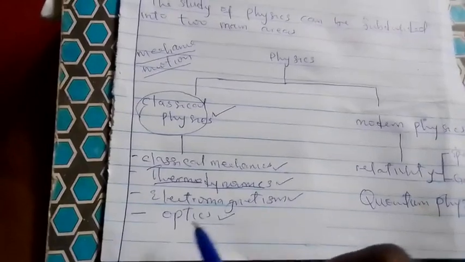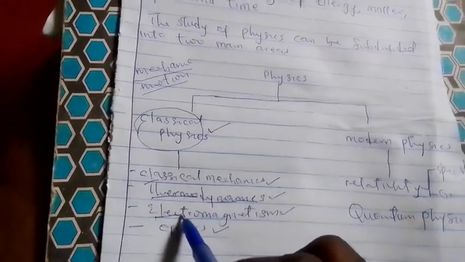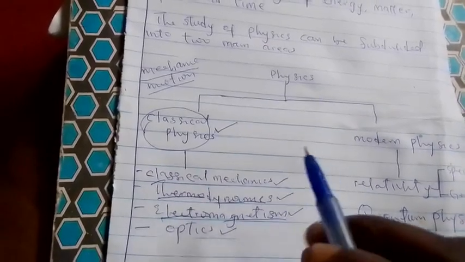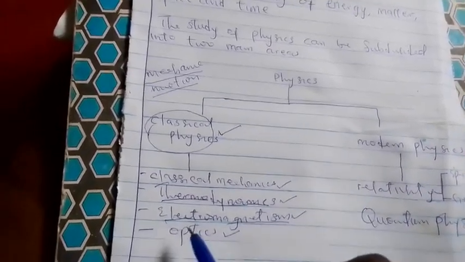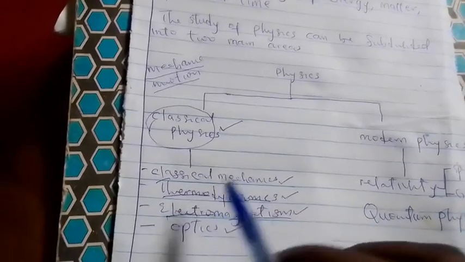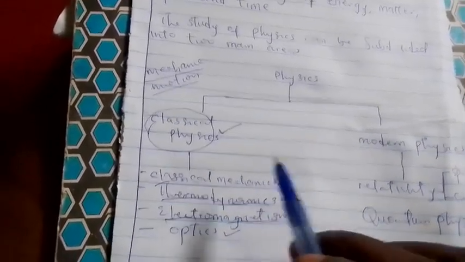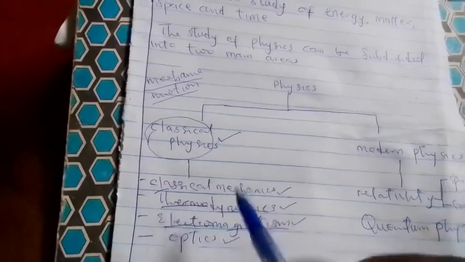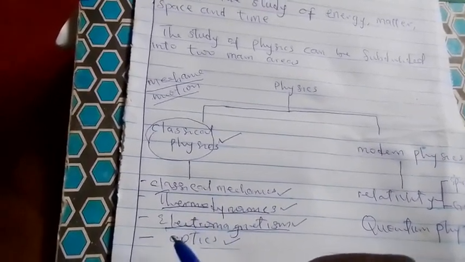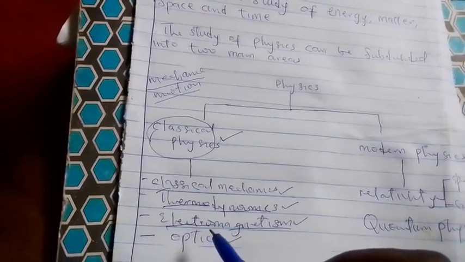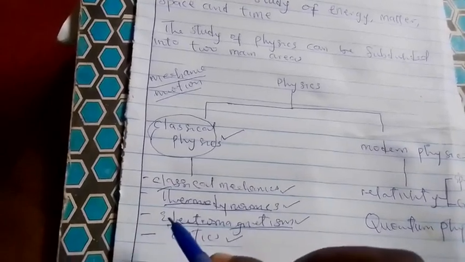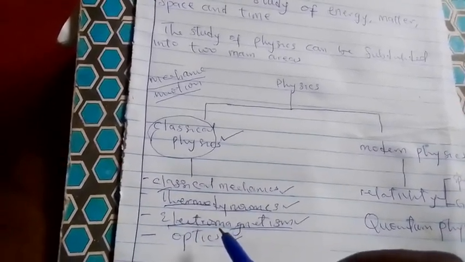Now, electromagnetism: electro from electricity, and magnetism from magnet. So electromagnetism is just the culmination of electricity and magnetism. It is believed that electricity can be turned to magnetism, and magnetism can also be turned to electricity.